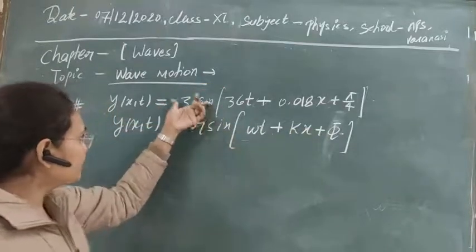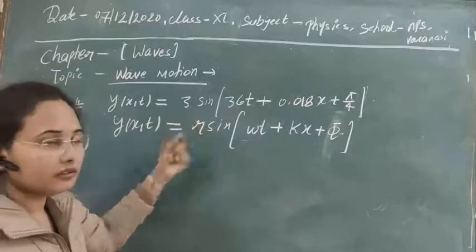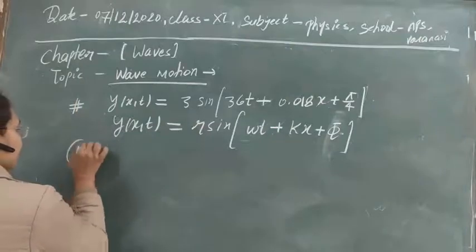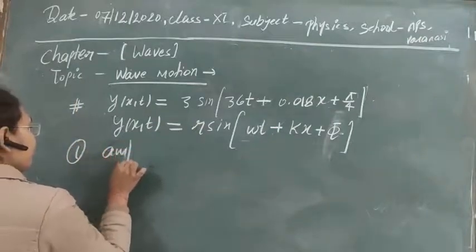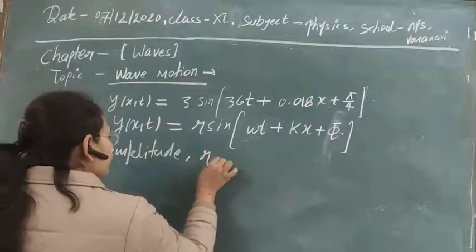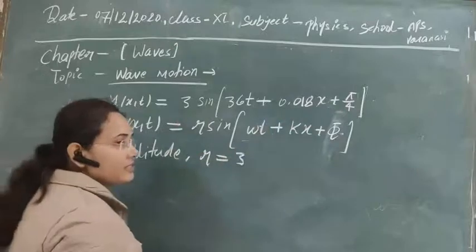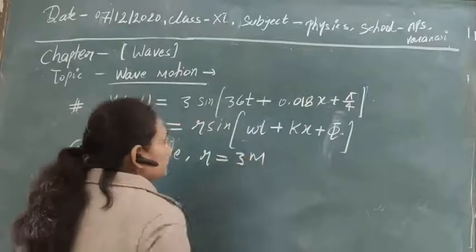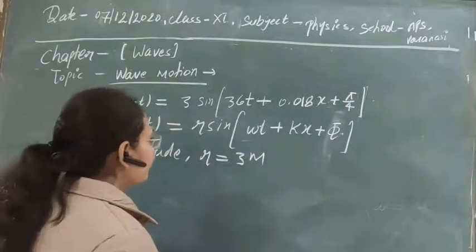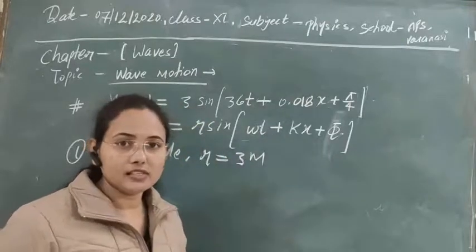If you compare, then first of all the amplitude of the wave is equal to 3. So the first factor that we can find from here is the amplitude of the wave. Amplitude r is equal to 3. Suppose these quantities are in standard units, so this is equal to 3 meters. Clear?